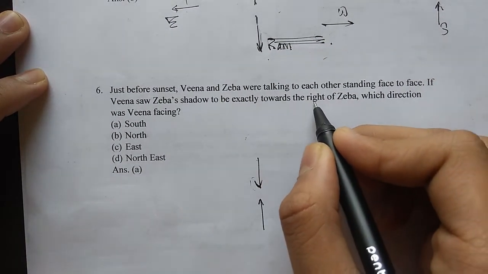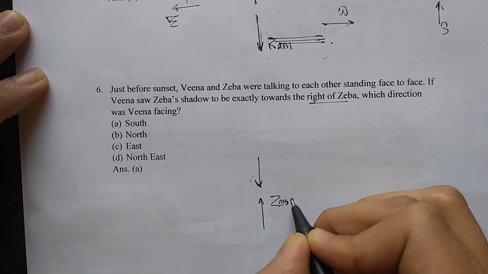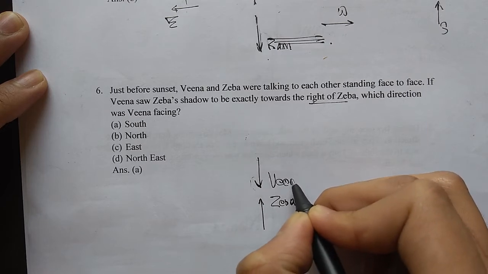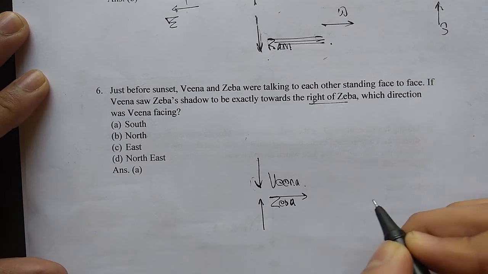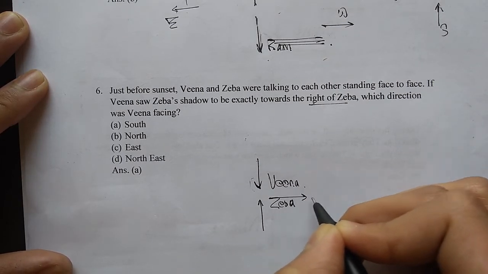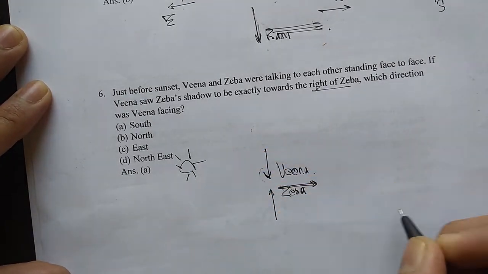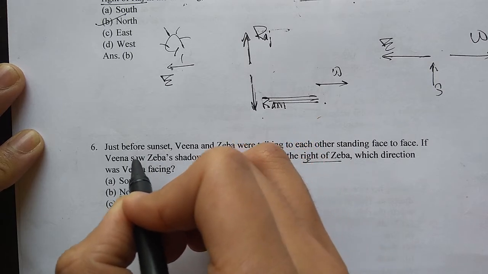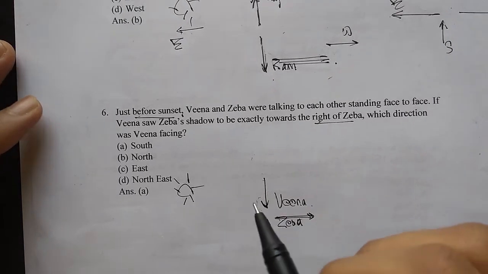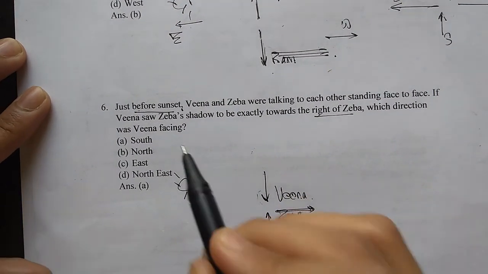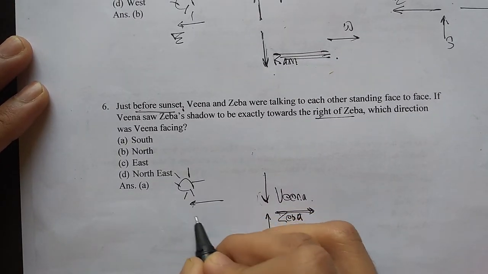Now I want to find the right of Zeba. So I will put Zeba in the direction I am facing and Veena will be in the other direction. The right of Zeba will be towards this direction and therefore the shadow will also be here. Okay, now the shadow is here, so my sun will be here. Now you have to be careful here. They said just before sunset, and I told you that the sun rises in the east and it sets in the west. So here just before sunset, the sun will technically be in the west and not in the east.